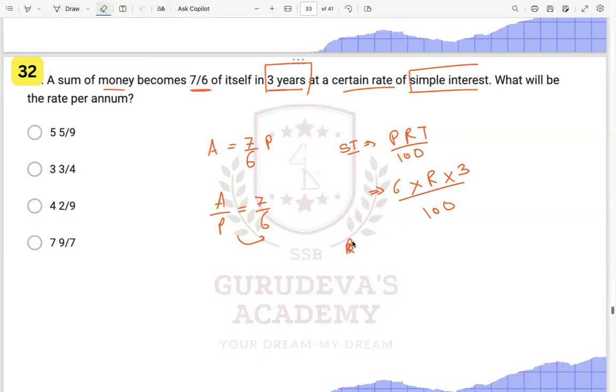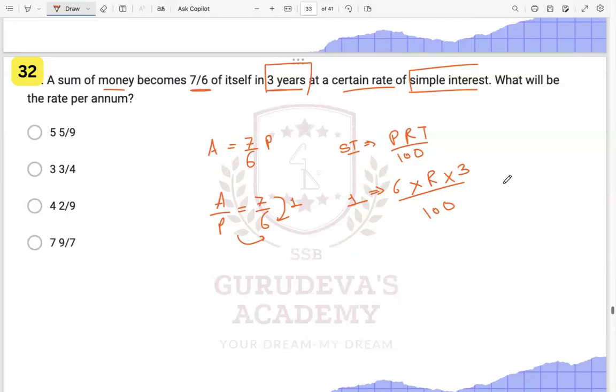What is the simple interest? Simple interest is nothing but... the amount is 7, principal is 6. Simple interest is what? 1 will be your simple interest over here, right? See, principal is 6 and amount is 7. So what is the interest in this? Interest will be 7 minus 6, that is 1. 1 is your interest.